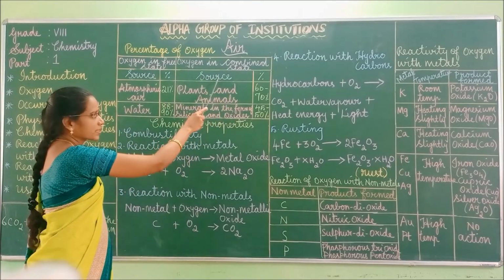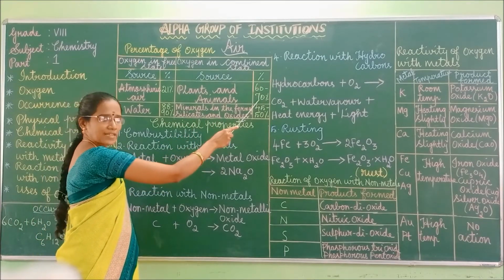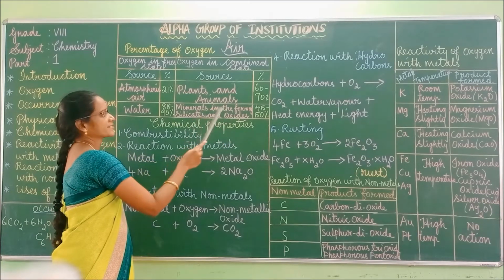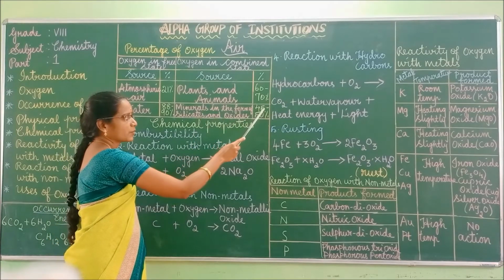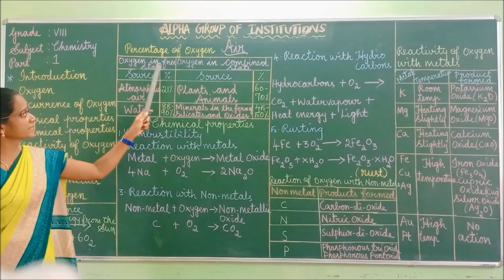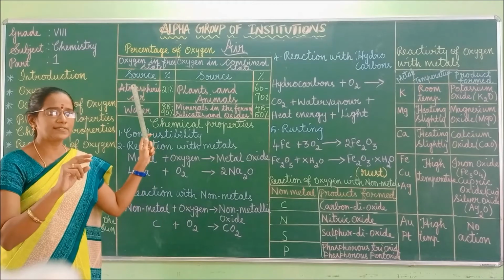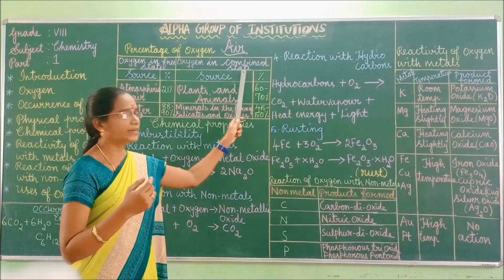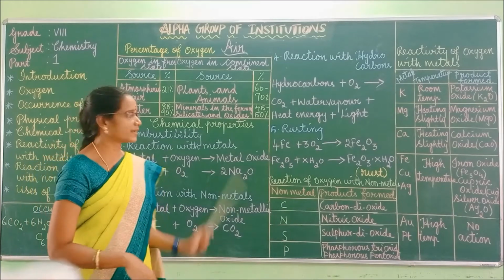Here what are the sources given? Plants and animals, and its percentage is 60 to 70%. Next one, minerals in the form of silicates, oxides and carbonates. Its percentage is about 45 to 50%. So this oxygen is present in the free state as well as in the combined state. First you should learn the difference between these two. Free state means the element is freely available, and combined state means it is not freely available, it is combined with some other elements. Okay, that's the difference.